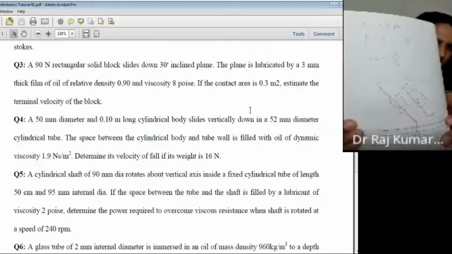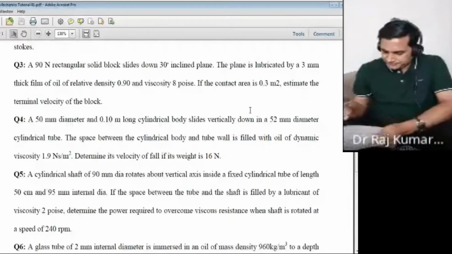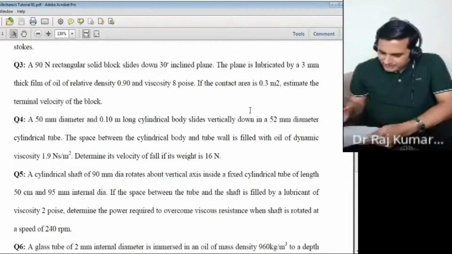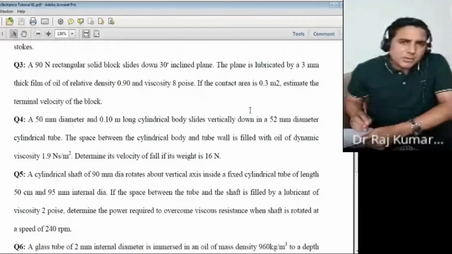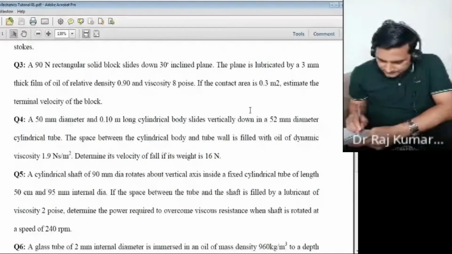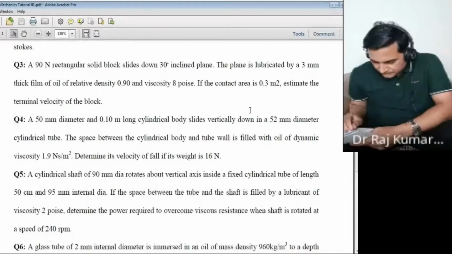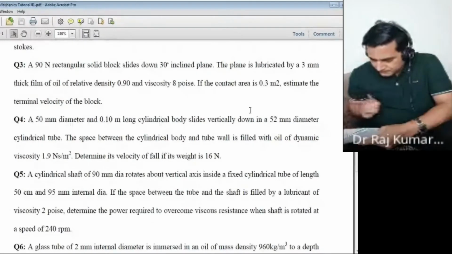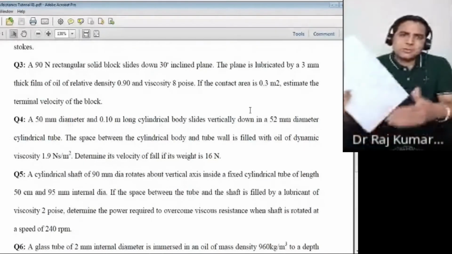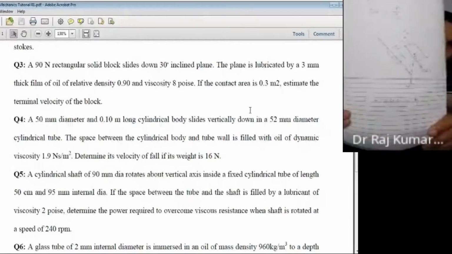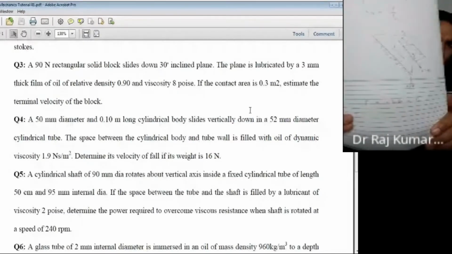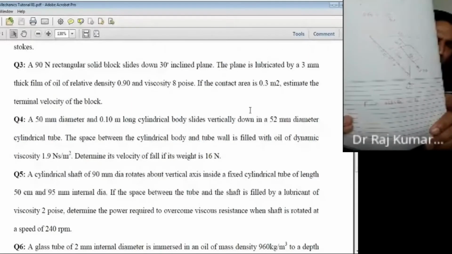Let's write the force balance. Can you write the force balance here? Net force in the downward side. So this would be your force equation, net force in the downward side. That would be your W cos 60 minus F, the shear force. This would be provided by the fluid, right? Is that fine?